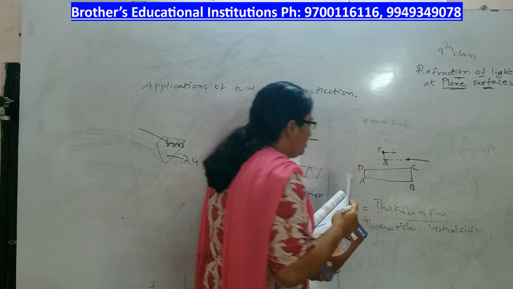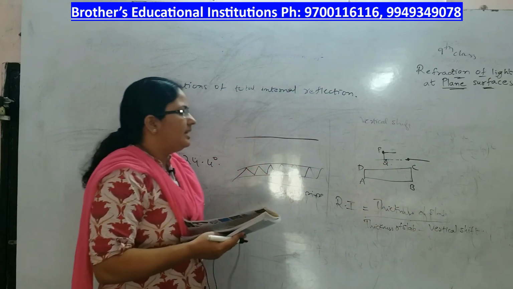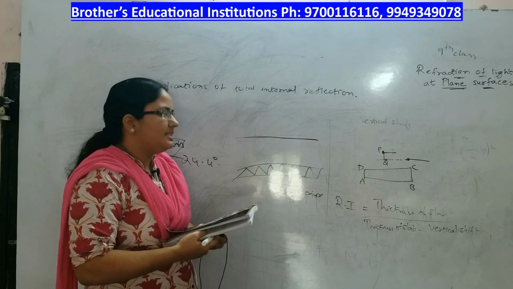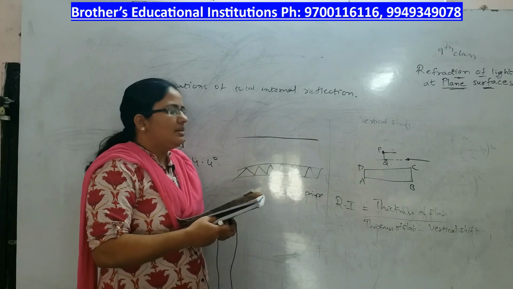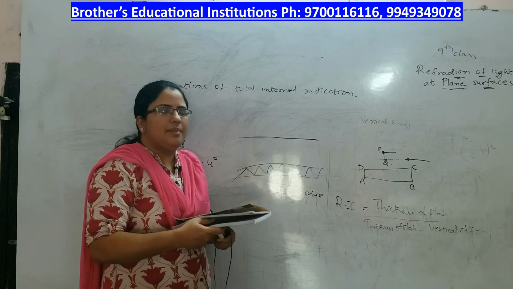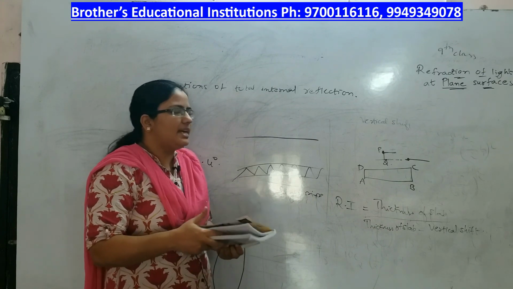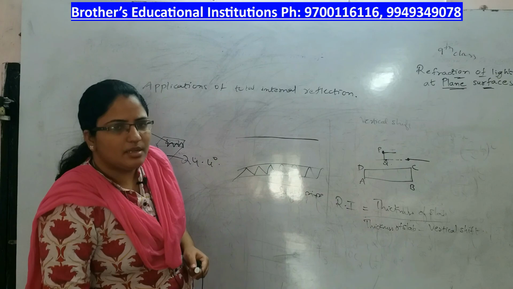This formula is used for finding the refractive index of the glass slab. So that's about this concept. With this we complete the chapter refraction of light at plane surfaces. So that's about it, children.